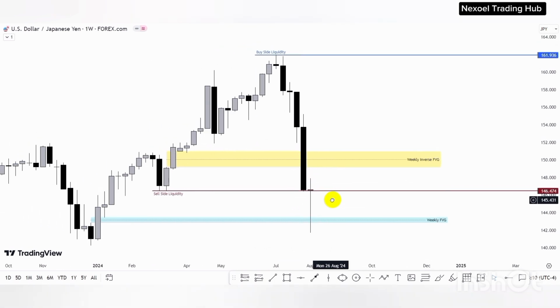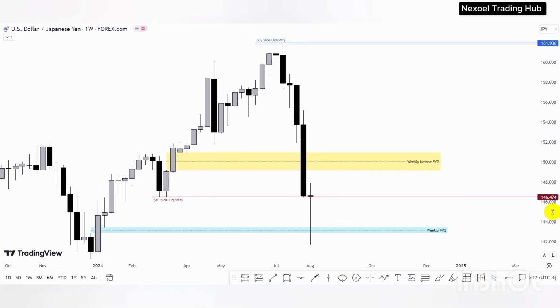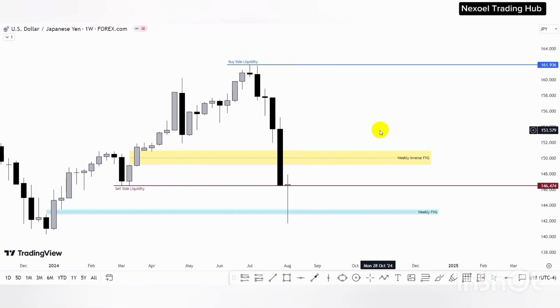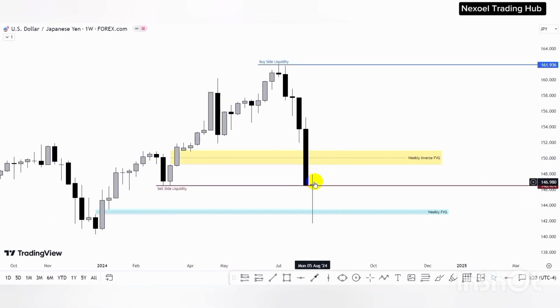So now what we are still anticipating in the USDJPY pair is still more bearish momentum, but we're going to have a bullish ride of price before we experience any form of a bearish push of price.